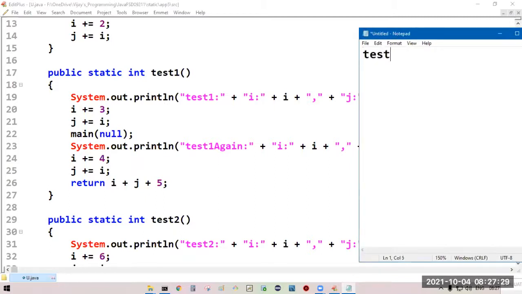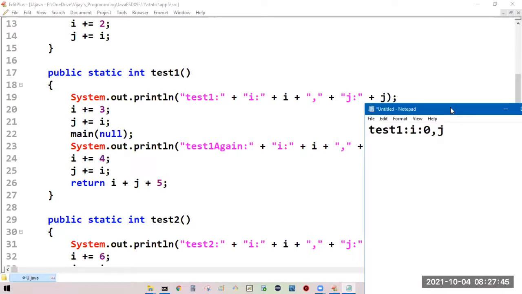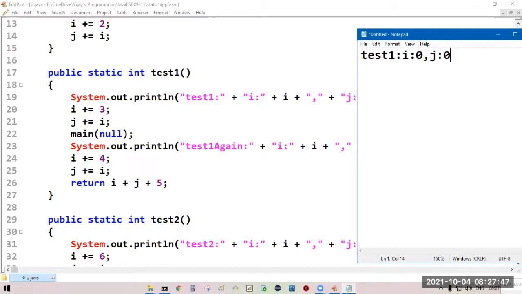Test1: i: current i value, that is 0, j: 0. Fine. Now the most important thing is to keep track of the variable values, what is the i value, what is the j value, so that you don't get confused.